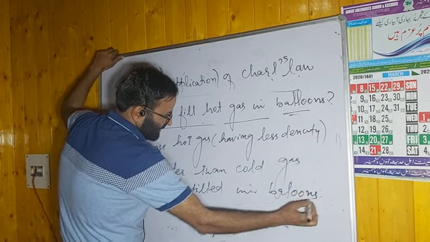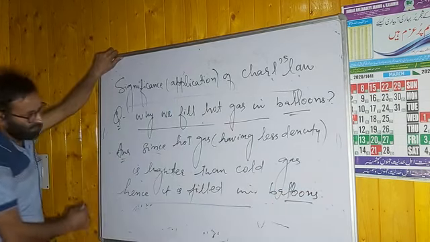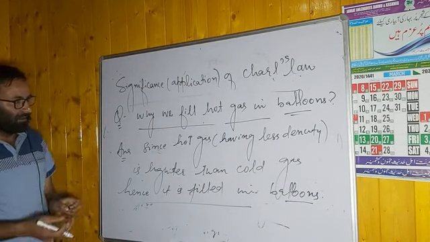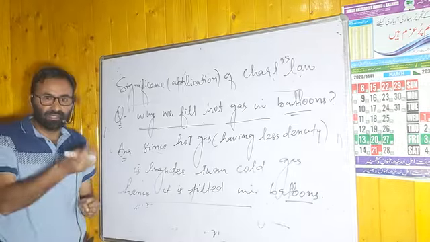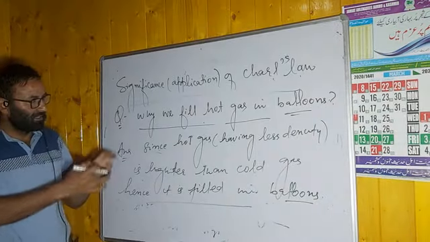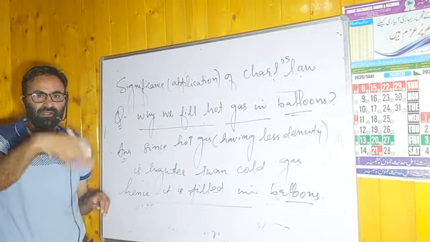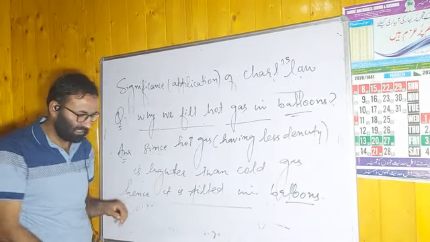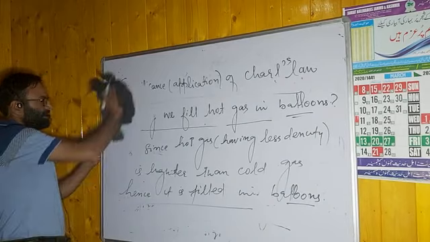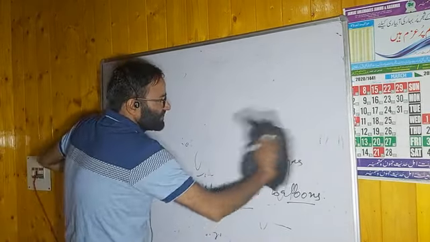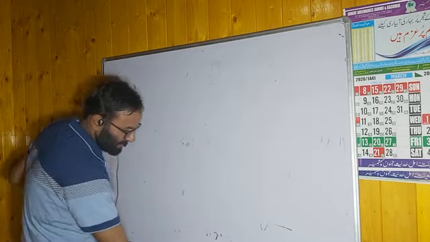Hence it is filled in the balloons. Remember this point for meteorological purpose. Heating, that is increasing the temperature, what happens? The volume of the gas becomes more, and the density becomes less. This hot gas is less dense, hence it is filled in the balloons for meteorological activities. Remember this point. This was about the second important law, that is the Charles law.